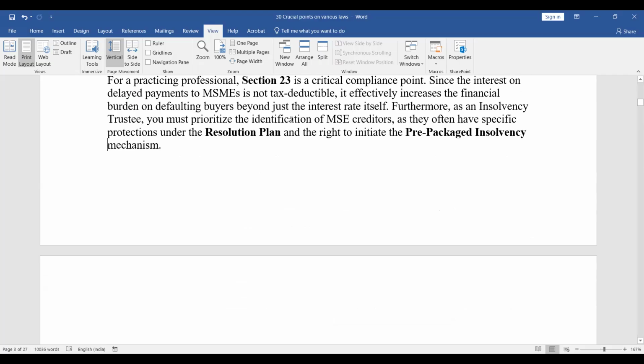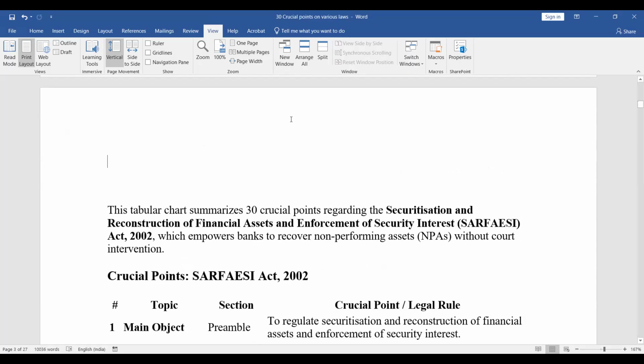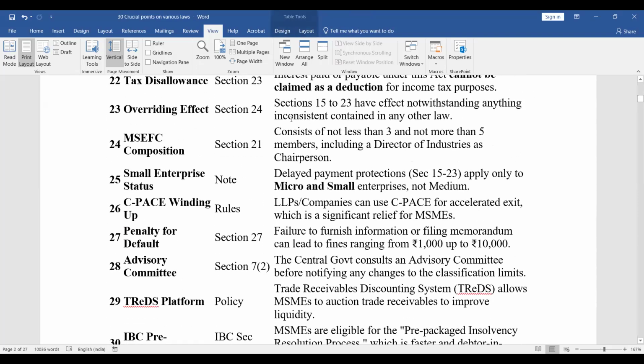Professional insight. For a practicing professional, Section 23 is a critical compliance point. Since the interest on delayed payment to MSMEs is not tax deductible, it effectively increases the financial burden on defaulting buyers beyond just the interest rate itself. Furthermore, as an insolvency trustee, you must prioritize the identification of MSME creditors, as they often have specific protections under the resolution plan and the right to initiate the prepackaged insolvency mechanism. So this is the basics regarding MSMEs.